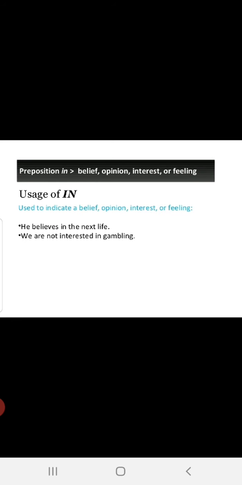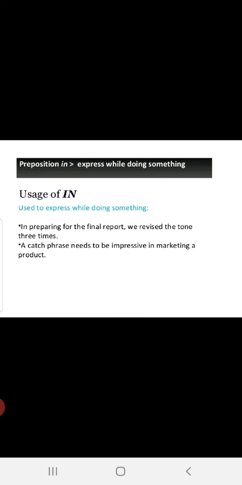Preposition in for belief, opinion, interest, or feeling. He believes in the next life. We are not interested in gambling. Now, in is used to express while doing something. In preparing for the final report, we revised the tone 3 times. A catchphrase needs to be impressive in marketing a product.